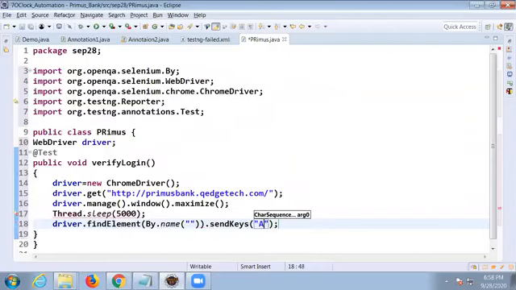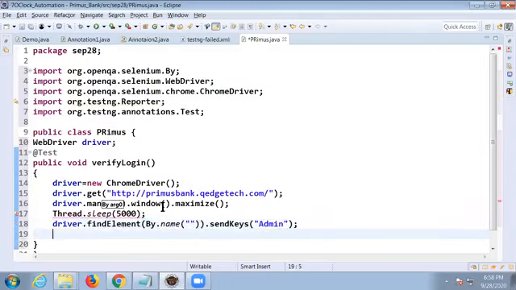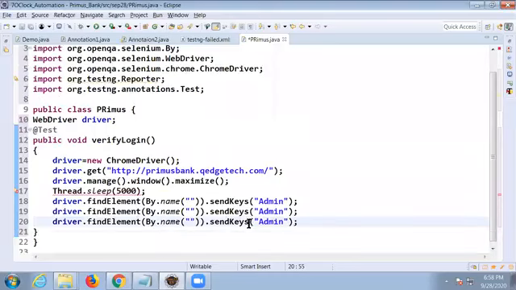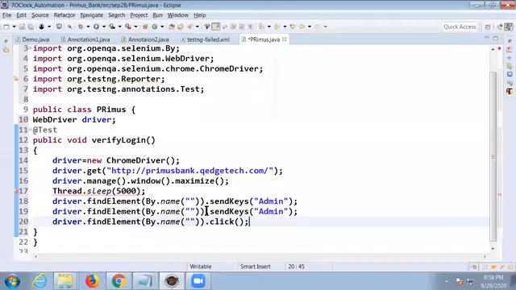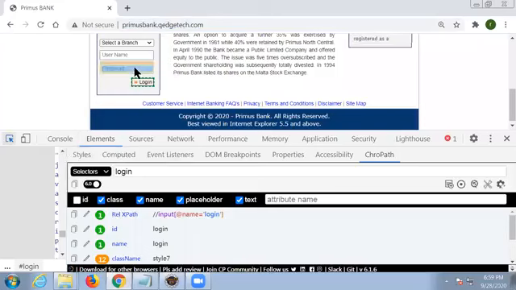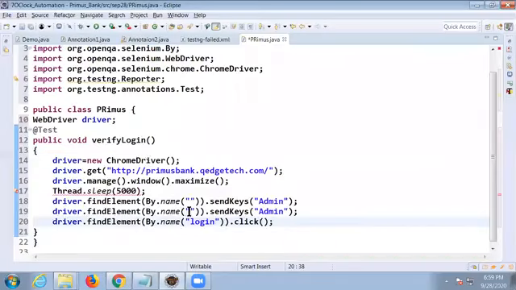My value is admin. And I want to click on login. What is my requirement here is, locate for password, copy this, paste here.